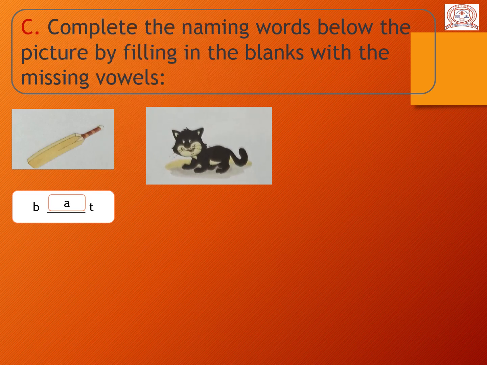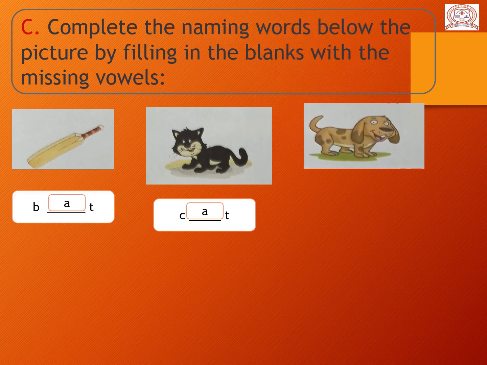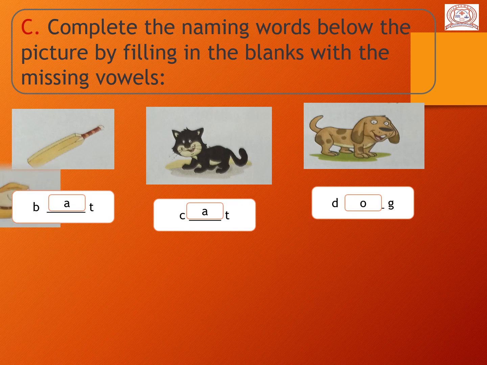Now second, can you tell me what is this? Yes, it's a meow. Now, C dash T. So here also come A. C-A-T, cat. A is also vowel. Now third, can you tell me what is this? Yes, it's a bow bow. Yes, it is a D dash G. So here also we are going to write A? No, here we write O because the spelling of dog is D-O-G, dog.